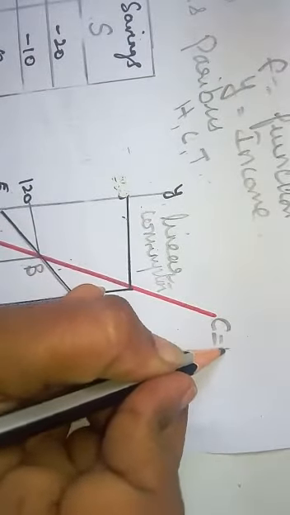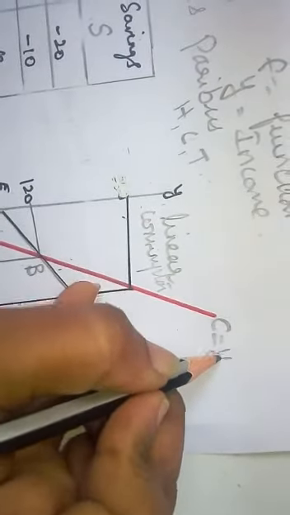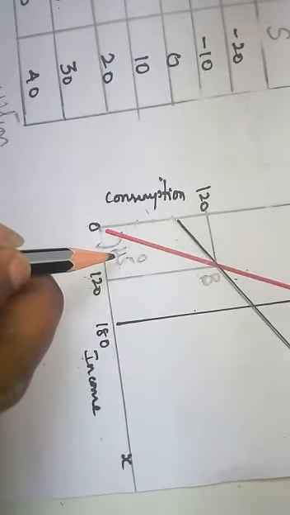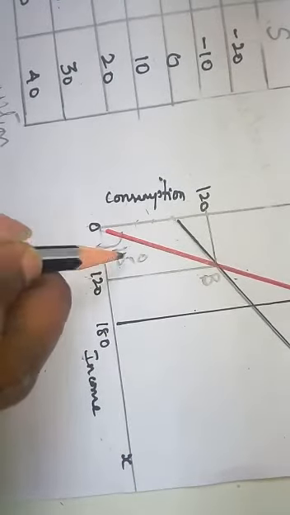So here this line is C is equal to Y, consumption is equal to income. This can shift depending upon your income.